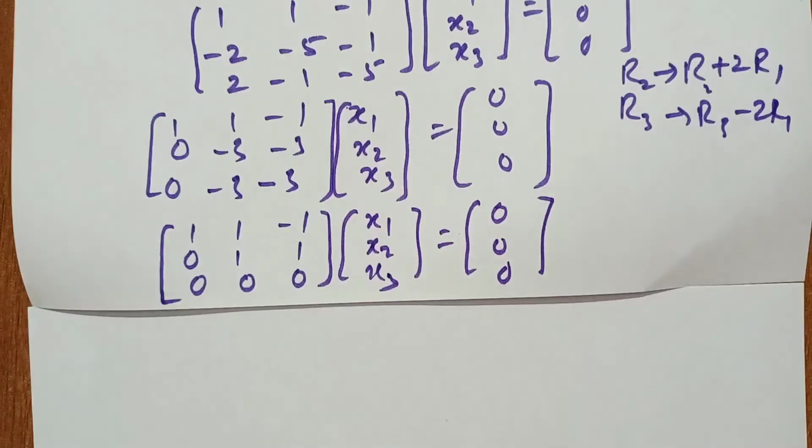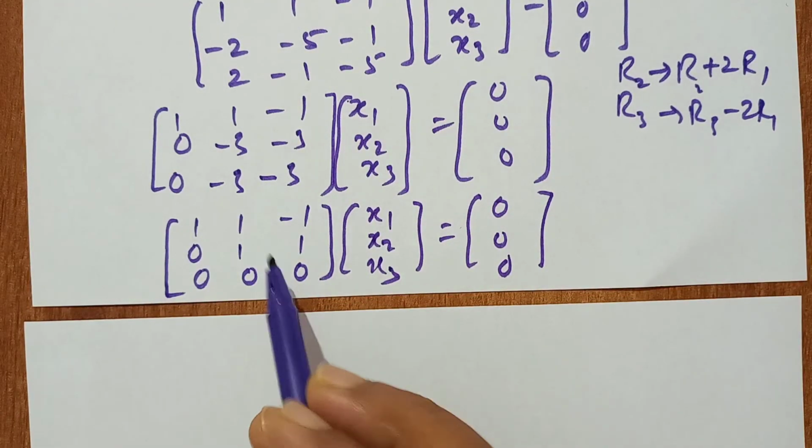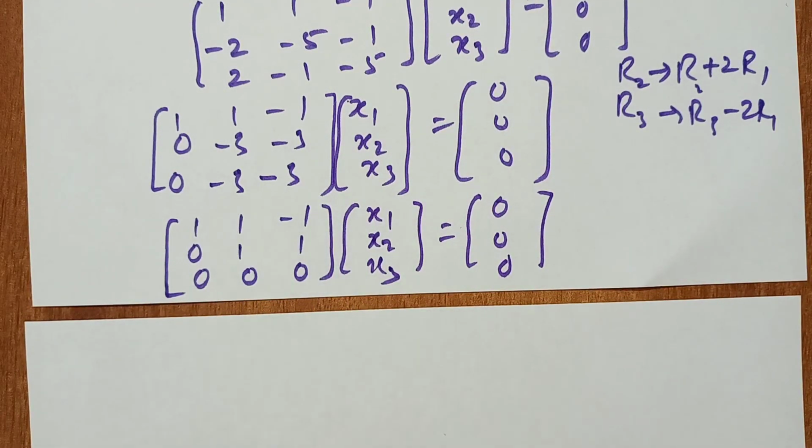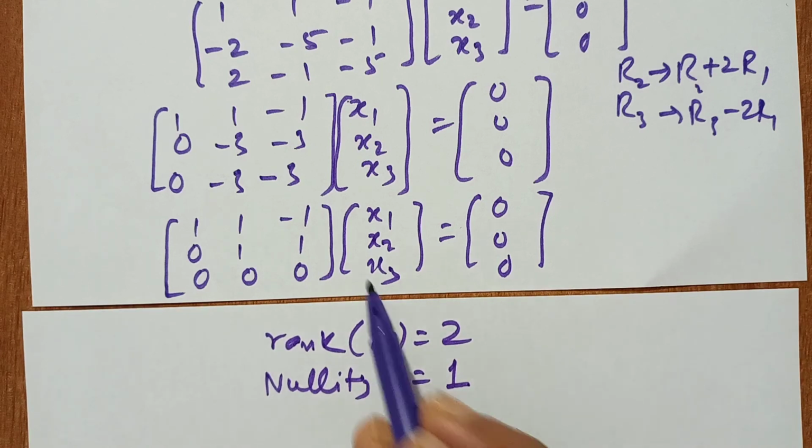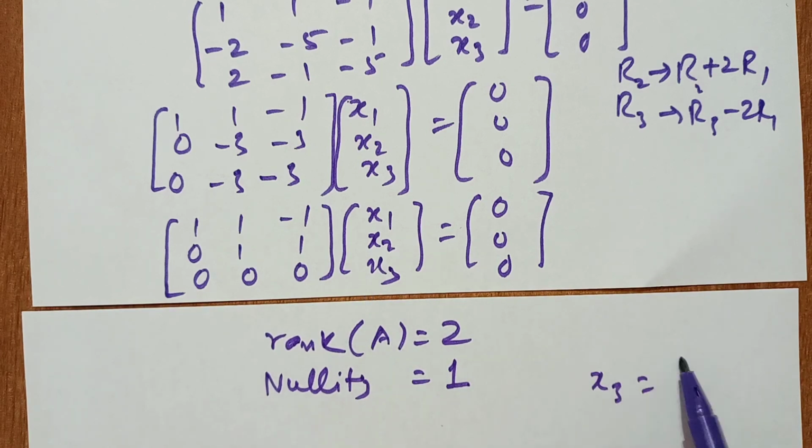Now the rank of this matrix is 2, and the nullity is equal to 1, which means we put one variable equal to t, that is x3 is equal to t.